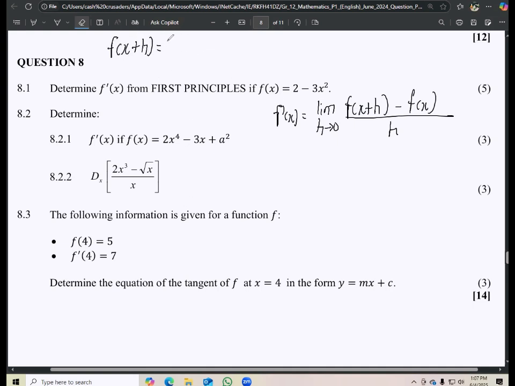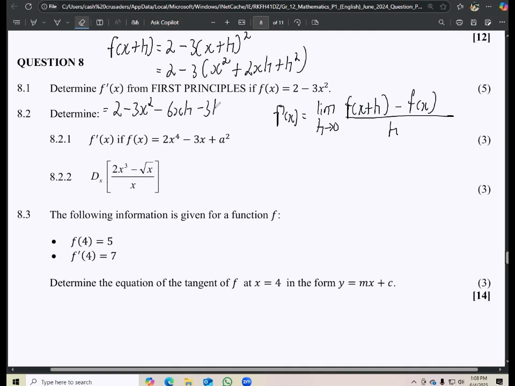Now, the first thing that I normally do is write my expression for f of x plus h. This simply means where there's x, I need to replace it by x plus h, and then square. This is going to be 2 minus 3, and when we expand, it becomes x squared plus 2xh plus h squared. If you have done a lot of these questions, you already know the drill. This gives you 2 minus 3x squared minus 6xh minus 3h squared.